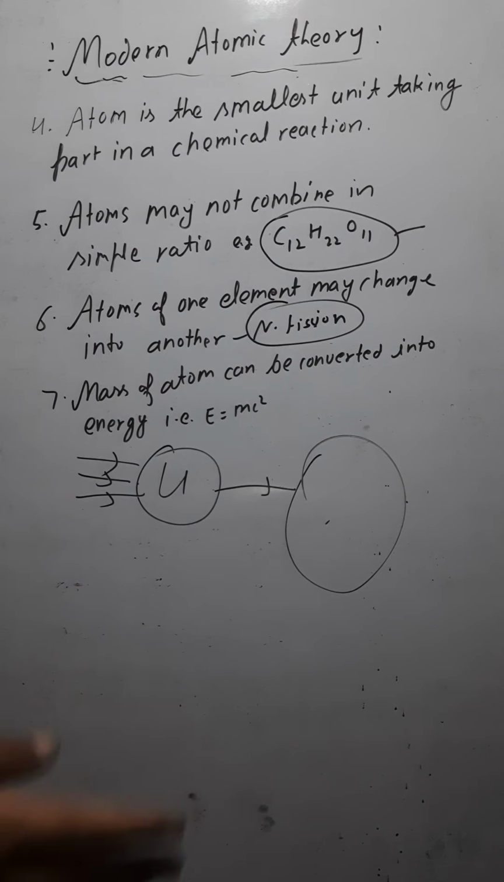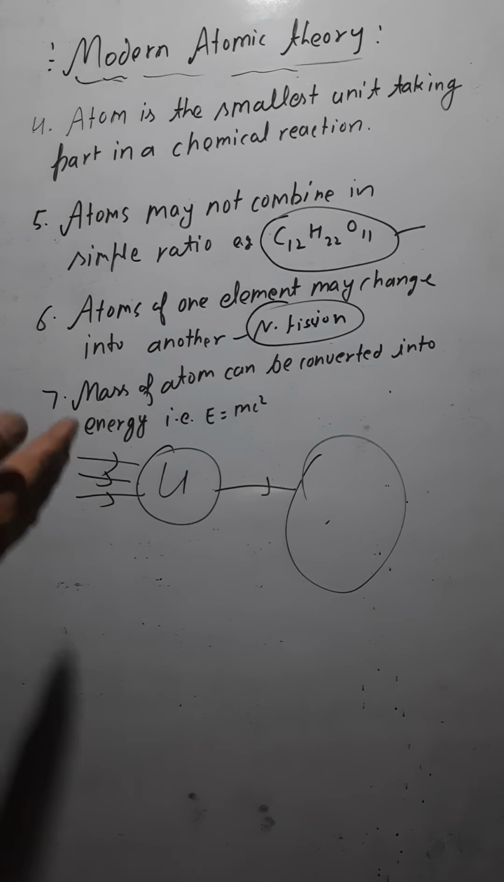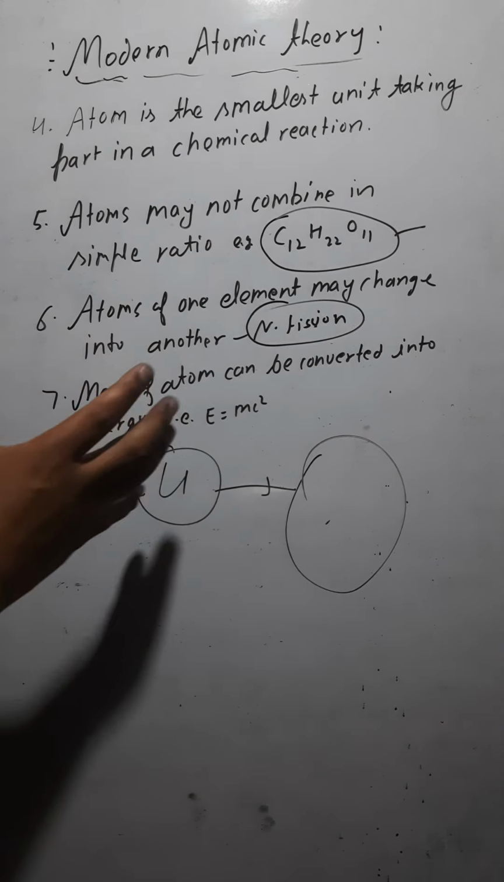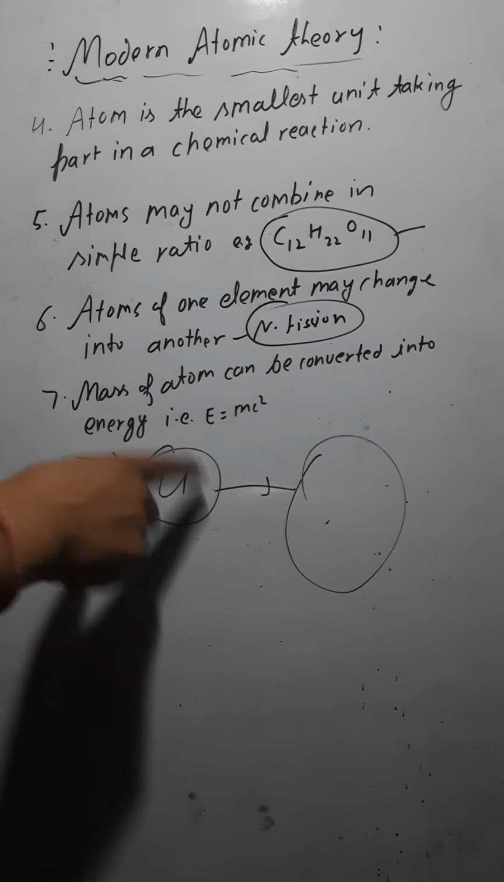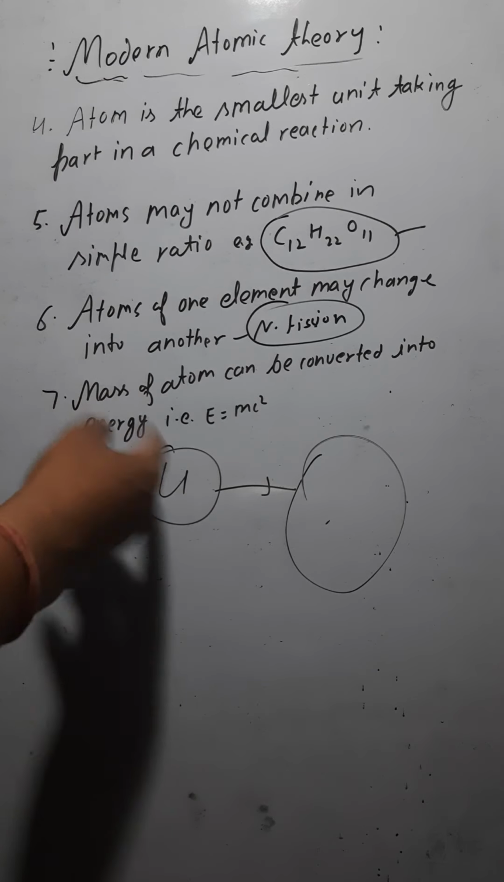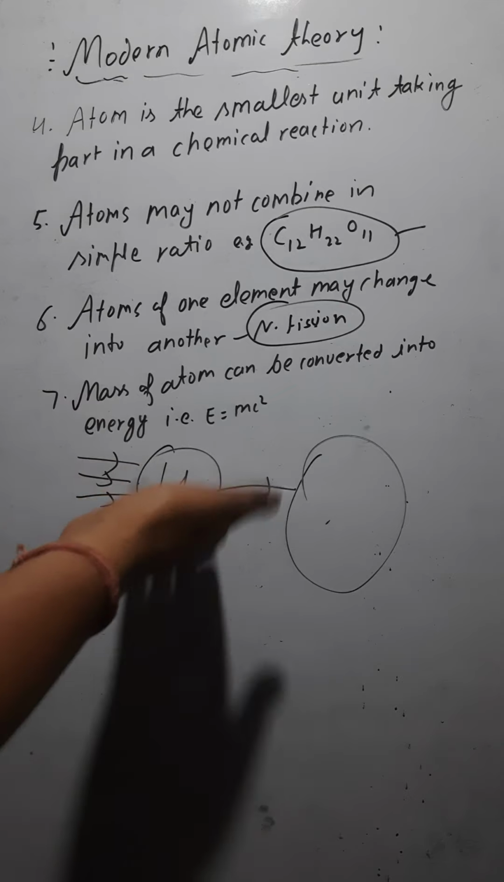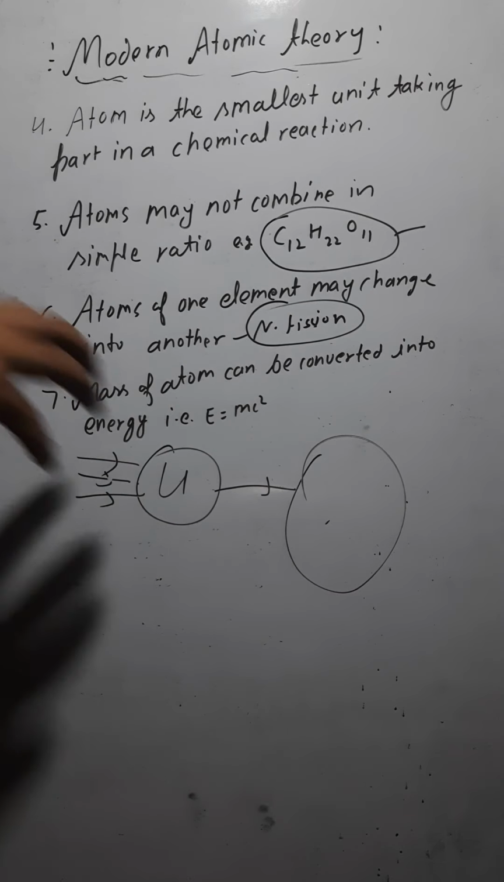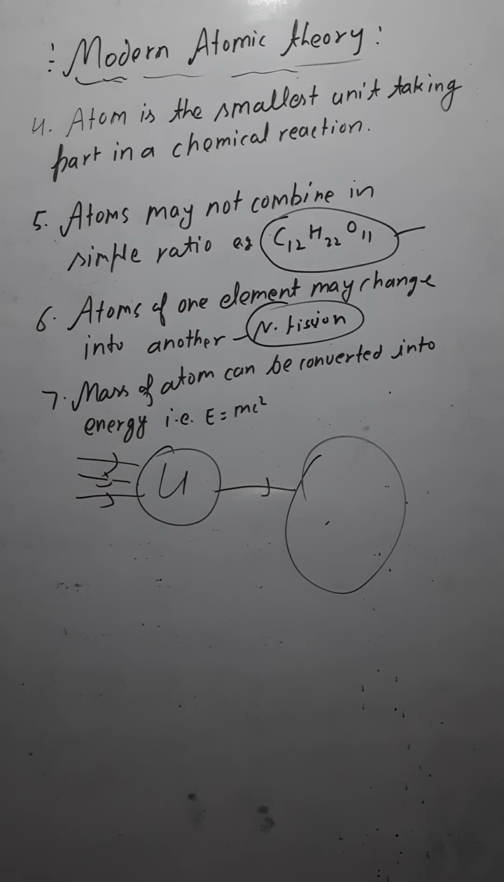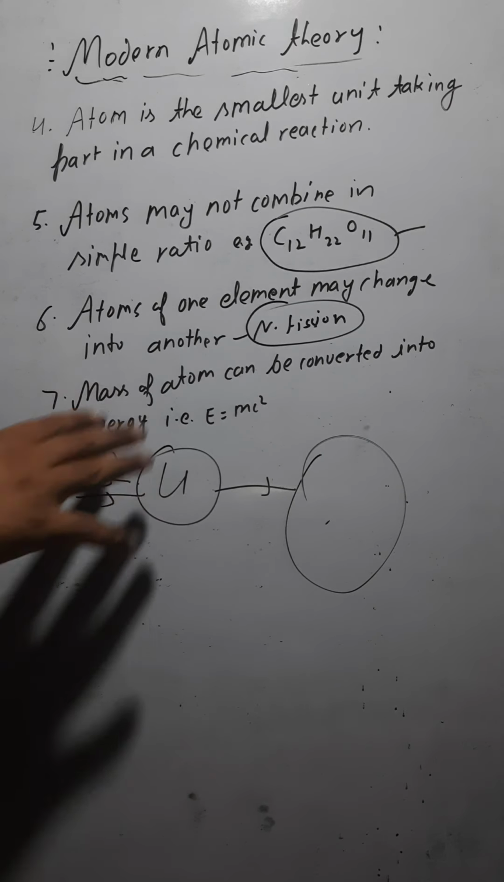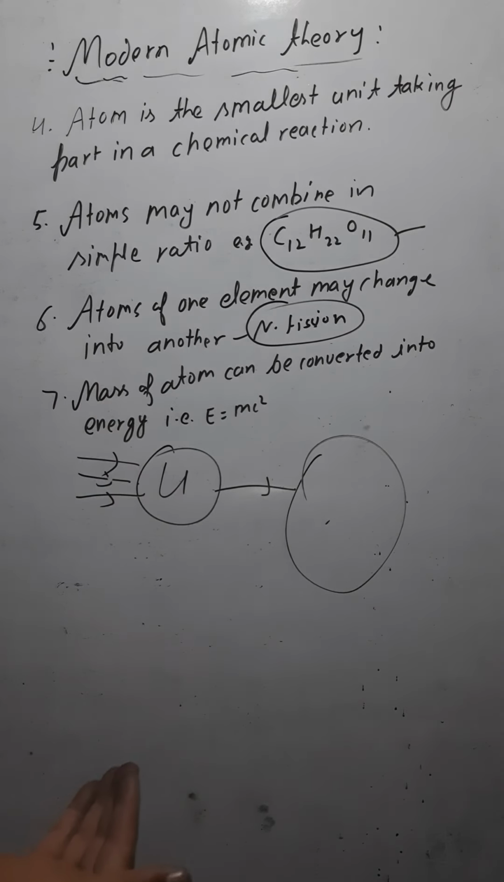Nuclear fission you must have read there. In nuclear fission, we are changing the atoms of one element by bombarding it, because these are radioactive substances. When you bombard the radioactive substances with the help of some rays, they are going to be changed into another. Are you getting this? So this is the next postulate here.